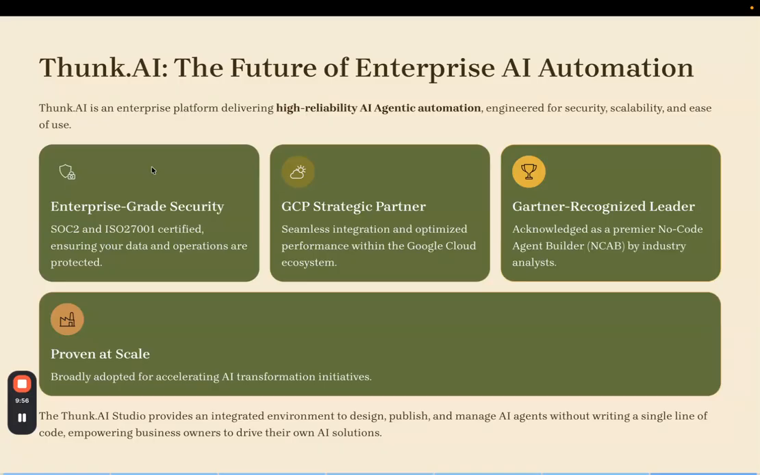Thunk.ai is a strategic partner of Google Cloud and works really closely with Google Cloud customers. This platform can be a private instance deployed into your Google Cloud tenant. It can also work with other hyperscalers like AWS and Azure when required. The platform is a Gartner-recognized leader and is proven at scale at other enterprise customers.